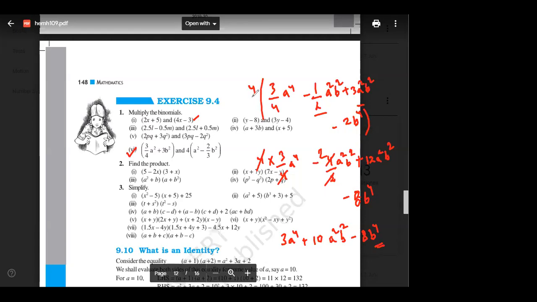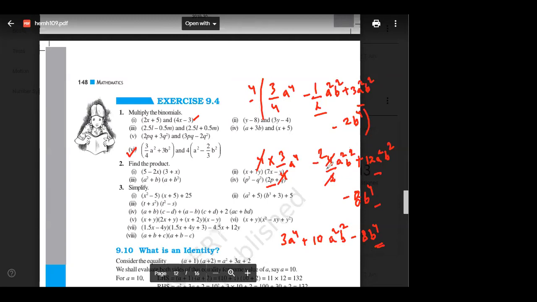Okay. See, I multiply 4 with all the terms using distributive property. So 4 into 3 by 4, 4 into this, 4 into this, 4 into this, right? So I will get this term higher now. Now 4 will get cancelled over here and here, 4 will divide 2 times.